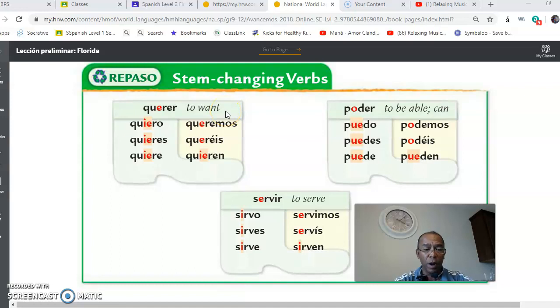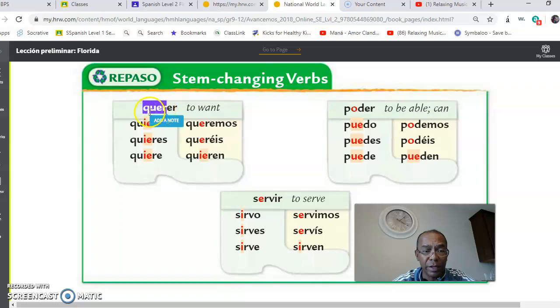First of all, what are stem changing verbs? Stem changing verbs are verbs that have a change, that have something different than the regular verbs. Yes, these stem changing verbs are irregular because they have something that is totally different than the regular verbs. For example, the stem changing verbs have a change in the stem. The stem is the first part of the verb.